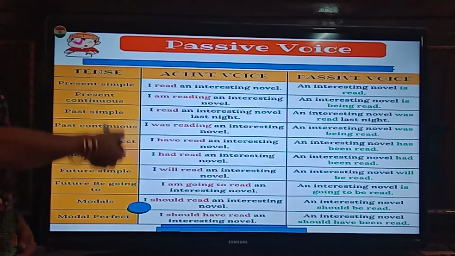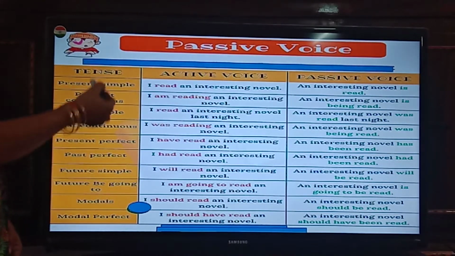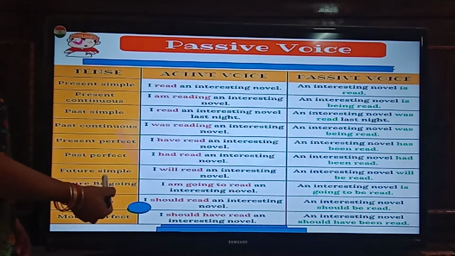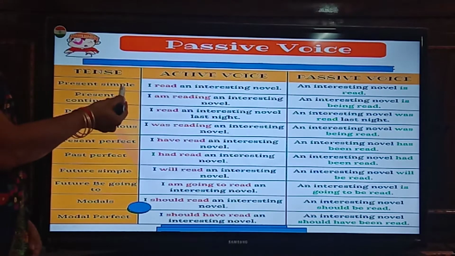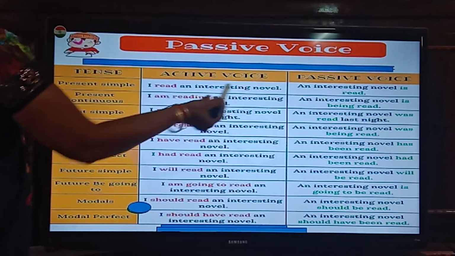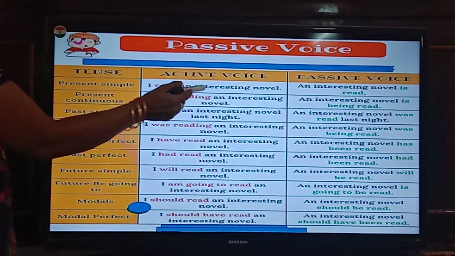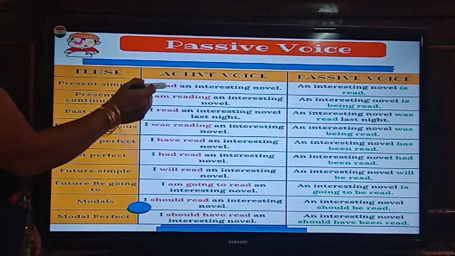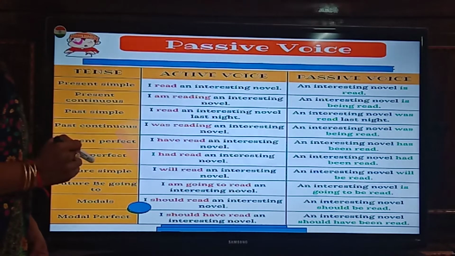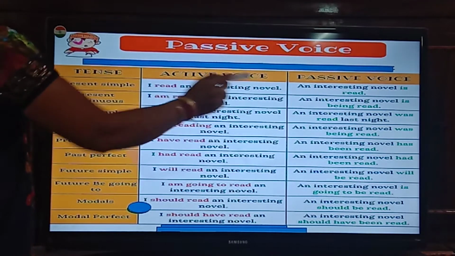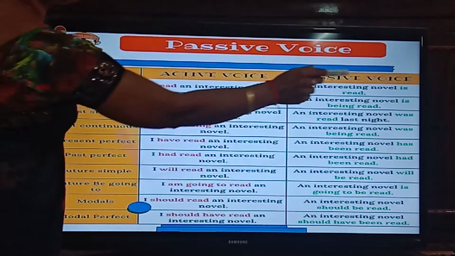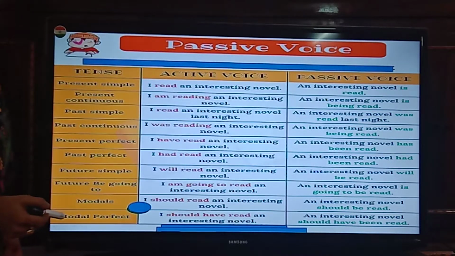Now when you come to tenses, different tenses, how they change in passive voice. In simple present, I read an interesting novel, because read becomes past tense. So we are talking about simple present here. I read an interesting novel. An interesting novel is read by me.